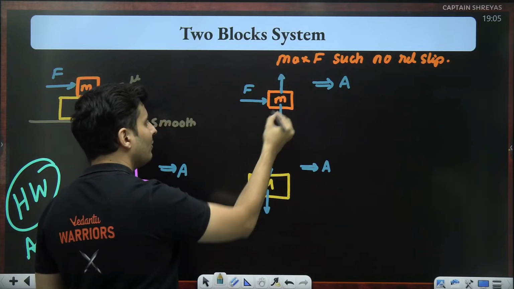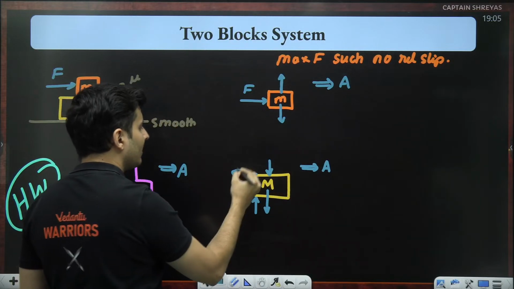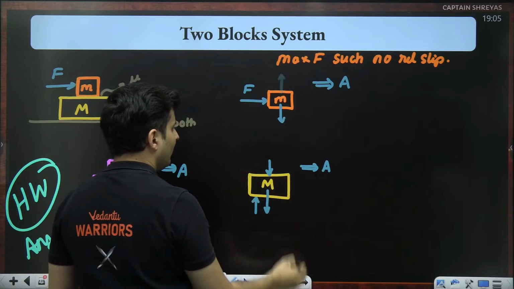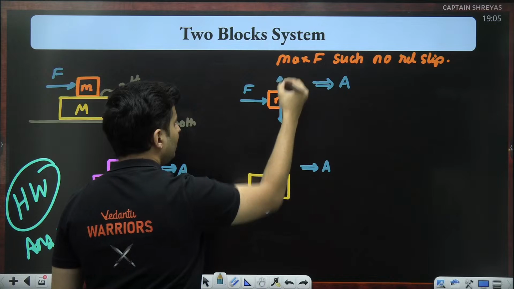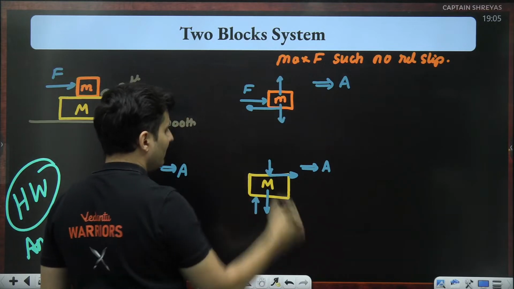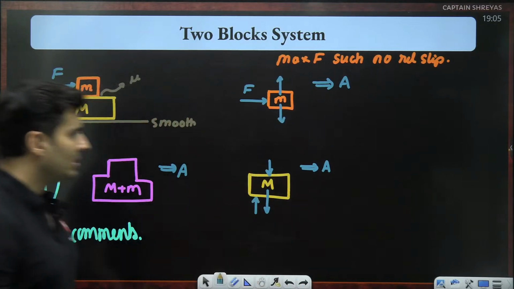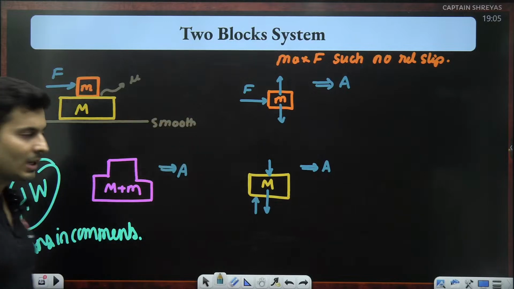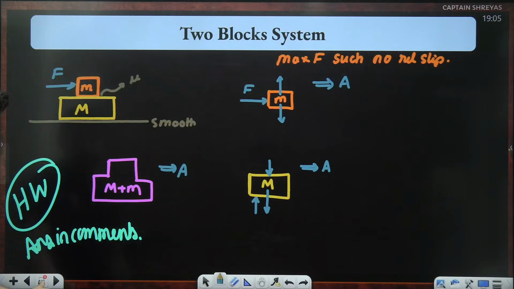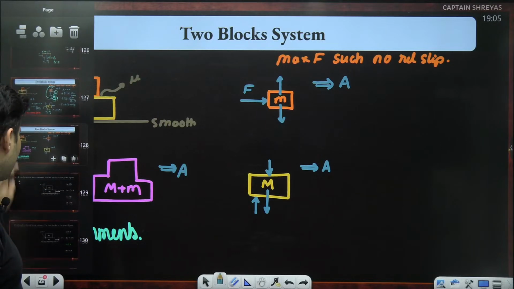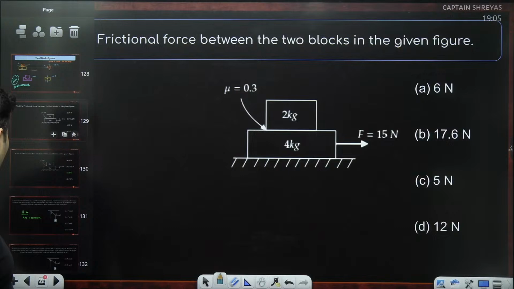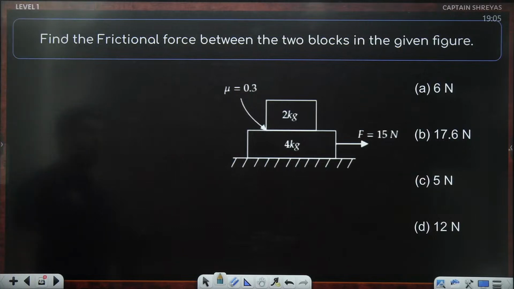Okay, so think, where will the friction be? If it is here, then it will be here. If it is here, then the friction will be here. So there are only two options. Just figure it out, draw the FBD, write the equations. You will be able to answer the solution, whatever it is, in the comments. Okay, great. So let's go to the next question.